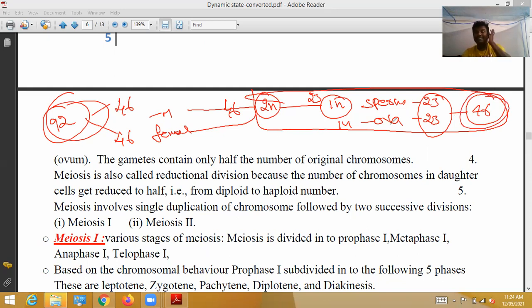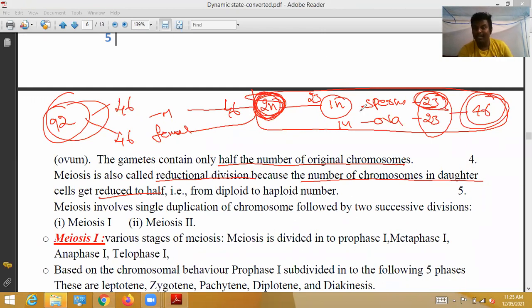That's why meiosis division is also called reductional division. The gametes contain only half the number of original chromosomes. Meiosis is also called reductional division because the number of chromosomes in the daughter cells gets reduced by half. See the diploid parent body. For example, my body is a diploid parent body. Like that.